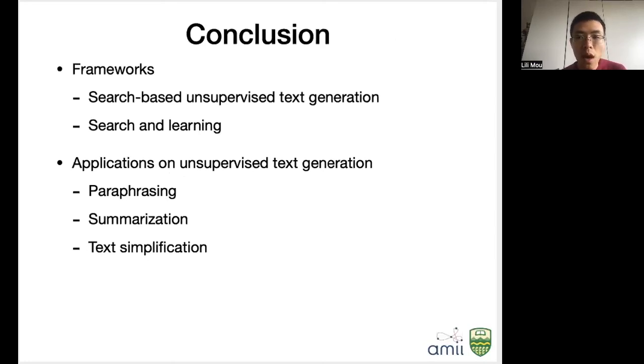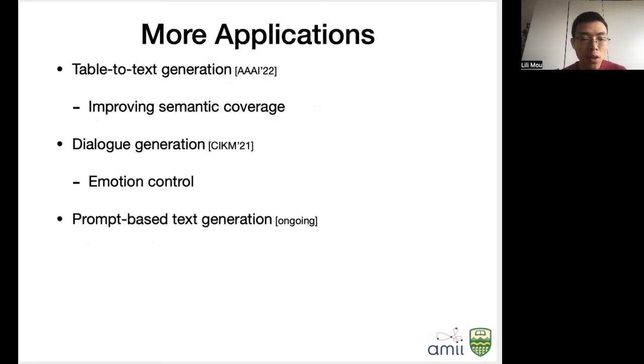In conclusion, our recent development proposed a search-based framework and also a learning-from-search framework for unsupervised text generation, and we have applied it to various tasks. I'm also going to mention that the search-based framework is not only restricted to unsupervised text generation. Even if you have parallel data, you may use the same framework to improve the semantic coverage or to perform controlled text generation. And also our ongoing work combines the framework with prompt-based text generation, which can improve the performance to a very large extent as well.